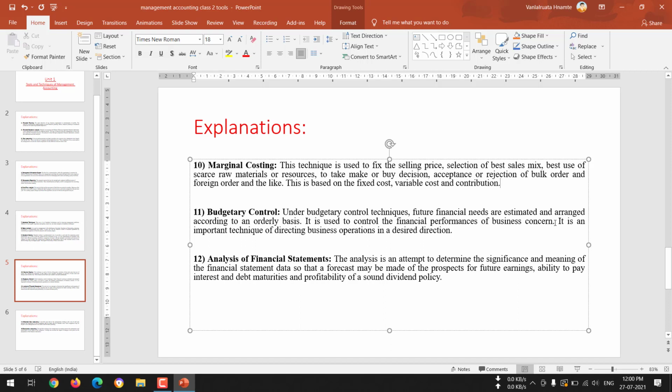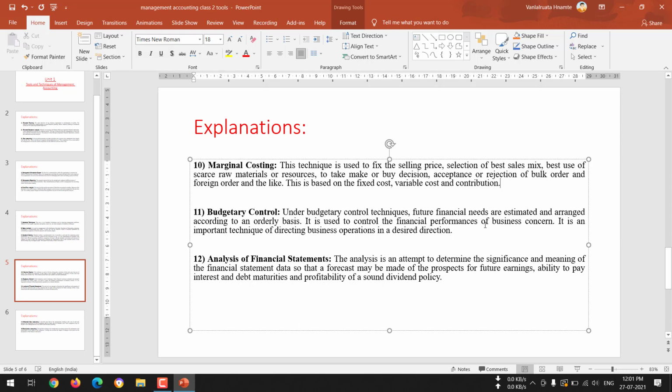Now, how the company is performing is based on the financial performance of the business. Because in budgetary control we are mainly talking about future financial needs, we have to see how much we have estimated in the present for the future, and whether we are able to perform in that manner or not.